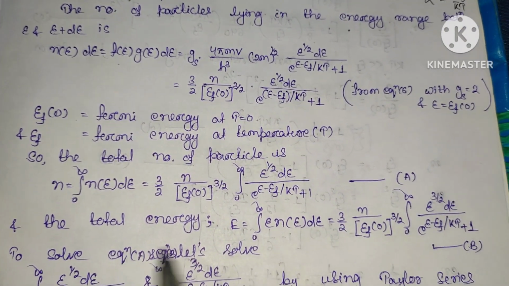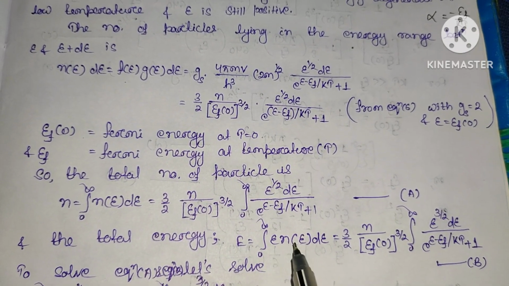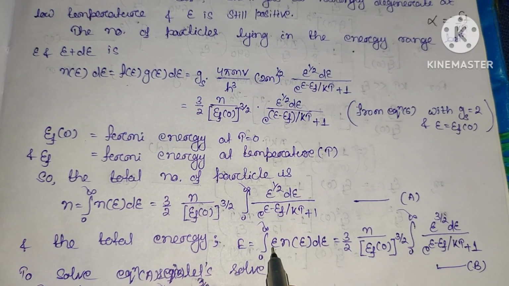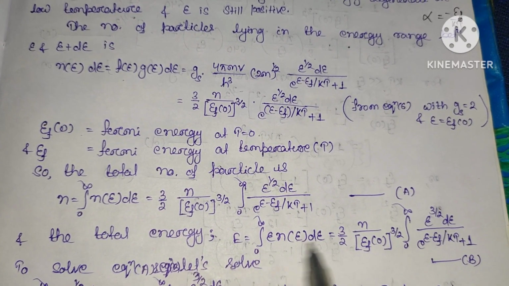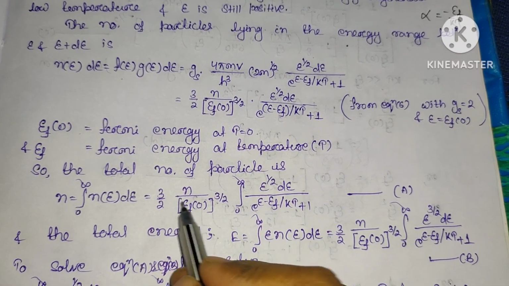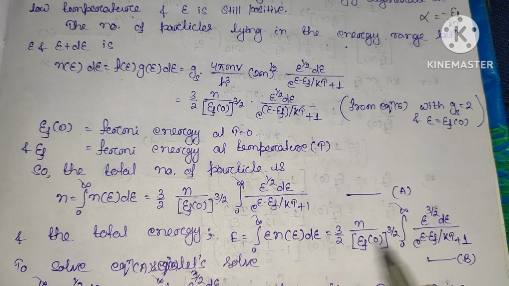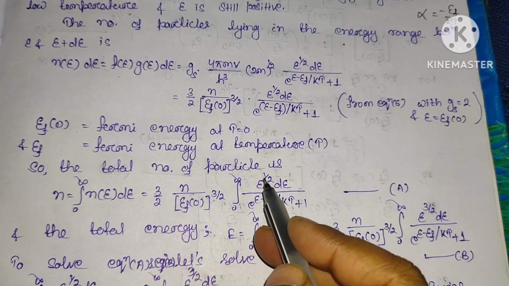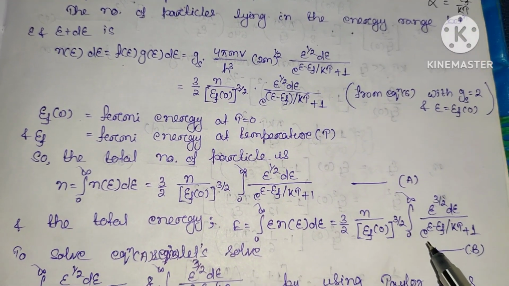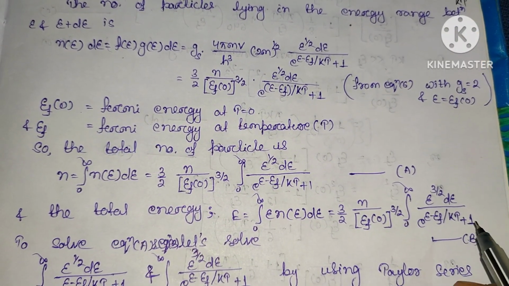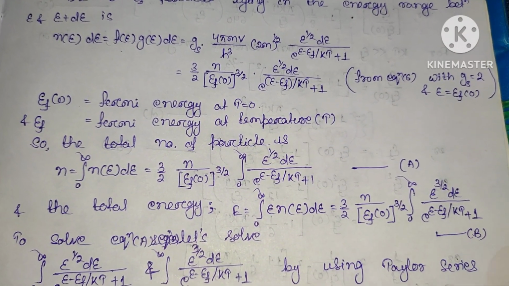Now the total energy will be the product of the number of particles with the individual energy. So this will be E into N of E dE, equal to 3 by 2 into n by EF of 0 power 3 by 2, integration from 0 to infinity of energy times E power half, which becomes E power 3 by 2 dE divided by exponential E minus EF by kT plus 1. This is the value of total energy, equation number B.